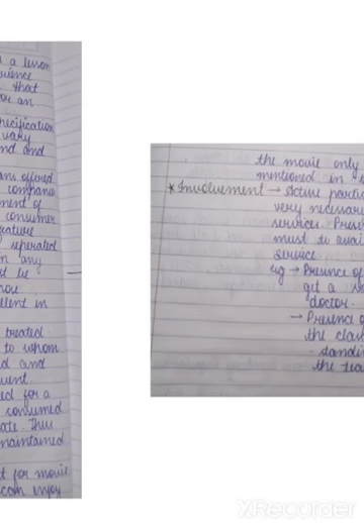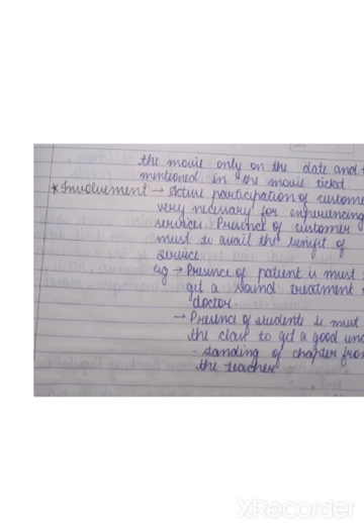Next one is involvement. Active participation of the consumer is involved. As we know, services can only be provided by a service provider. In the same manner, services can only be availed by the person who actually wants the benefit of that service. When I fall ill, I have to visit the doctor myself. My mom or my dad cannot go and say, look at me and give the medicine. That cannot happen. So active participation of the customer is very necessary in order to enjoy and experience that service.